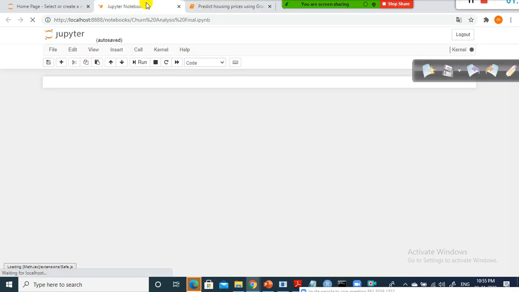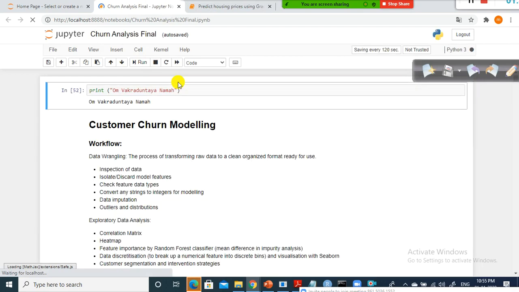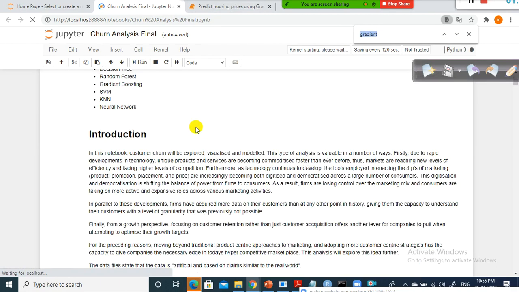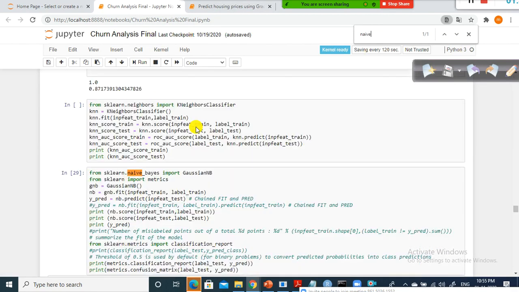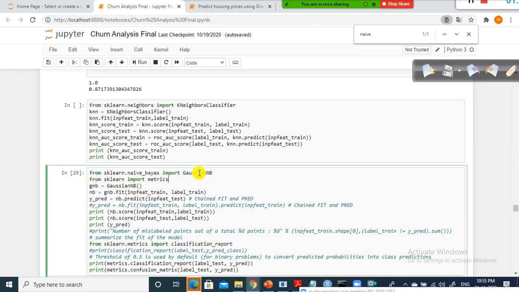In the churn analysis, if you do Control F and find naive Bayes, it's very simple. First, you need to initialize the naive Bayes model, and then train the model with both the independent and dependent variables. Look here, I'll just show you quickly. From sklearn naive Bayes, you need to import Gaussian naive Bayes.